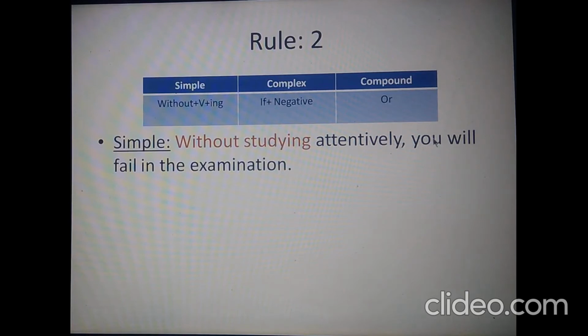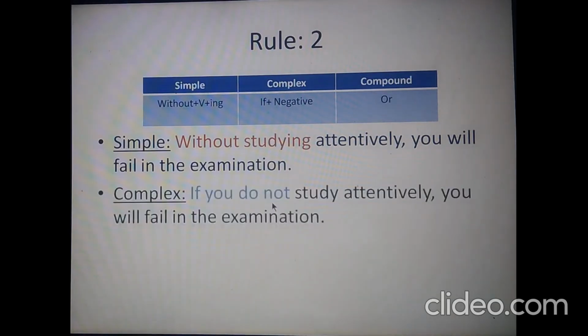So if you, now add negative, if you do not, then the verb of the sentence, if you do not study. If you do not study attentively, you will fail in the examination. This is the complex sentence. You see, if you do not study. So you can alternate the clauses if you wish, but it's not better.